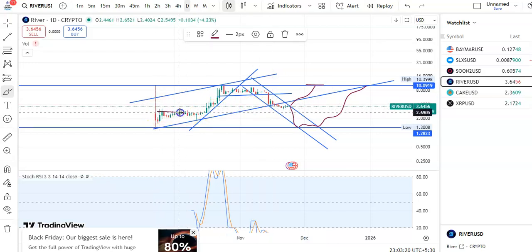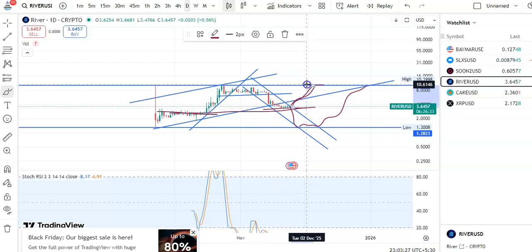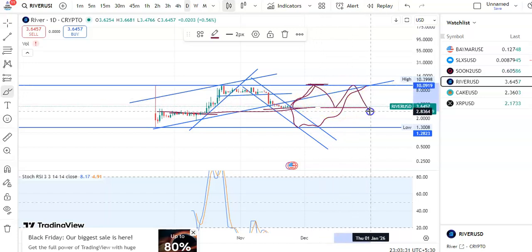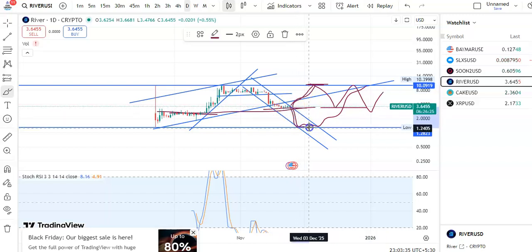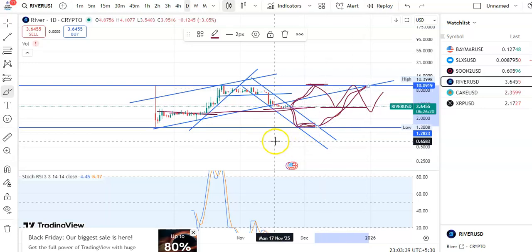If it takes support at this level, then candles may start moving in an upward direction towards this resistance level, and then a fall may take place. So like this it may move in this channel pattern. In case it doesn't give a breakout, then candles may fall to support, move a little sideways, and then start moving in an upward direction. So you can see that.